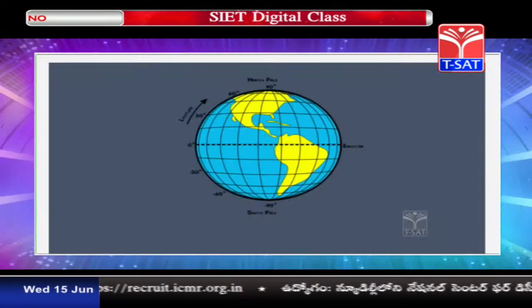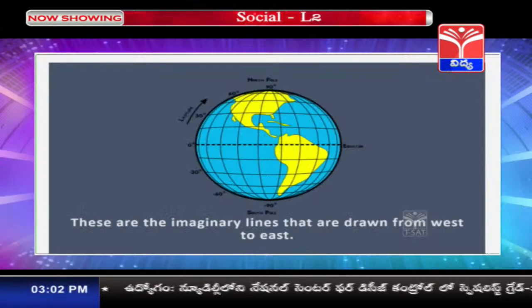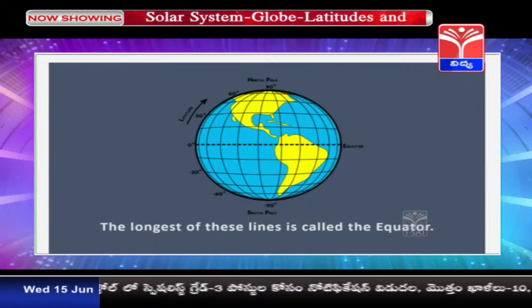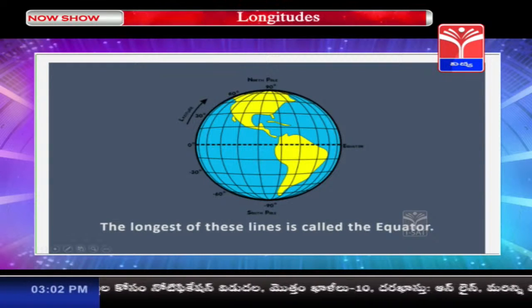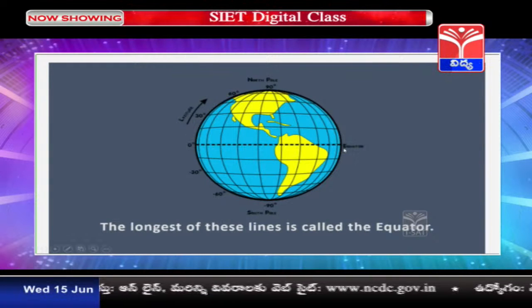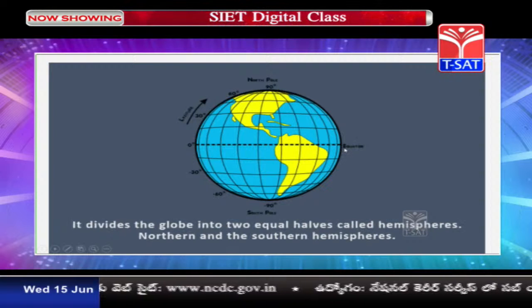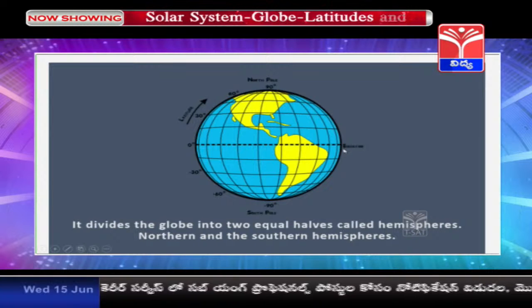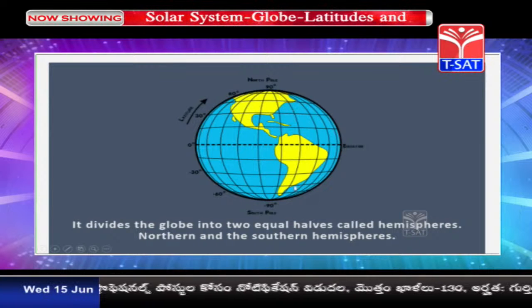I will begin with latitudes. Latitudes are the imaginary lines that are drawn from west to east, and the longest of these lines is the equator. Yes children, the line which is passing through the middle of the earth is called an equator, and this equator is dividing our planet into two halves, and each half is called a hemisphere.